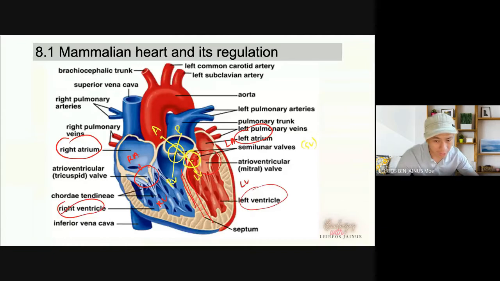So far we learned that we have the blood vessels, we have the valves, and then we have 4 compartments.